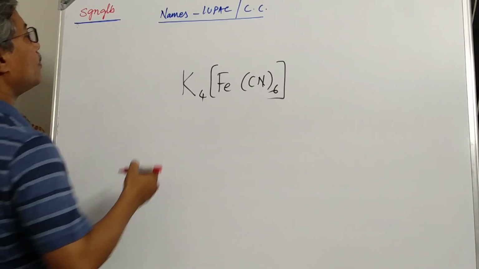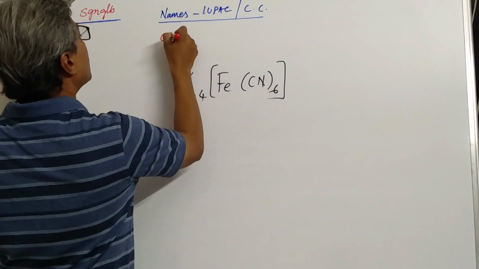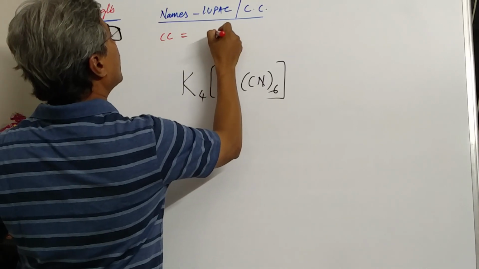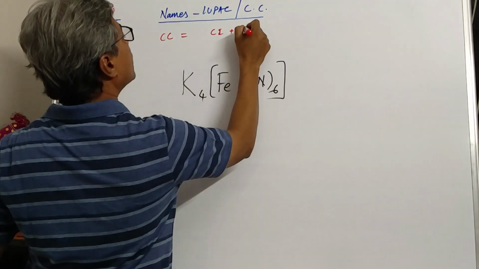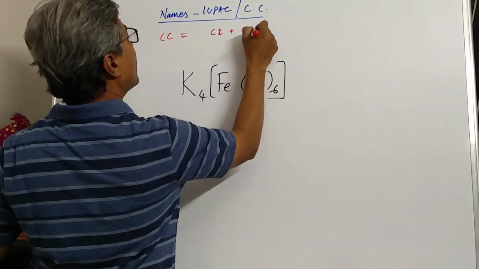Before that, we should understand that coordination compound is a combination of counter ion and coordination polyhedra.